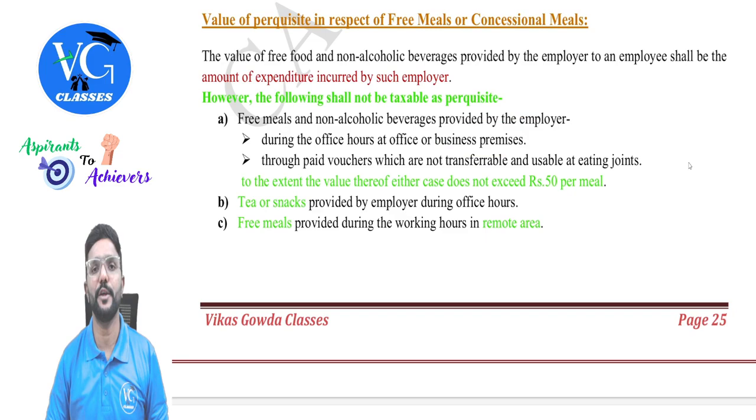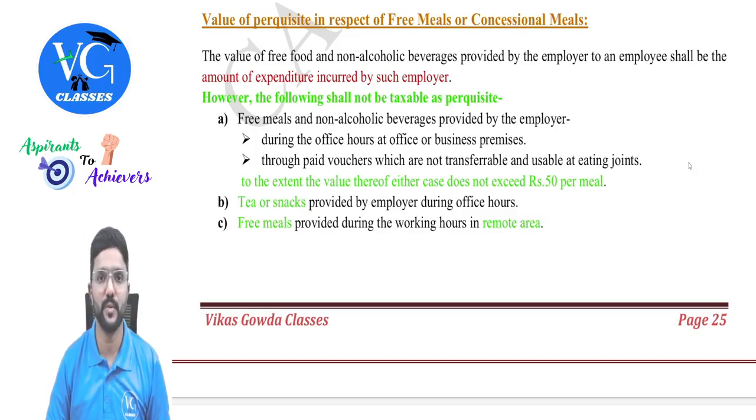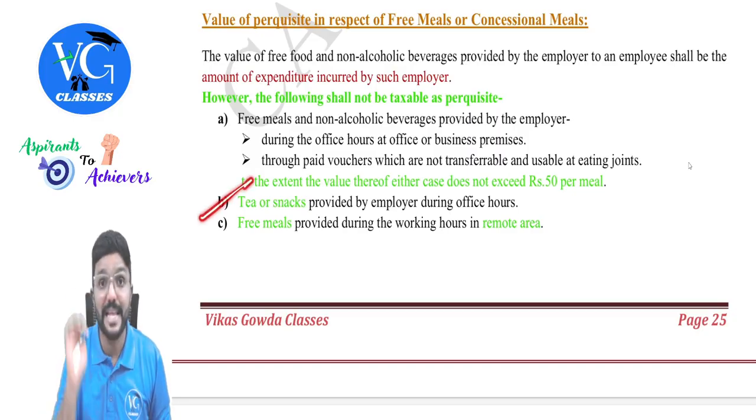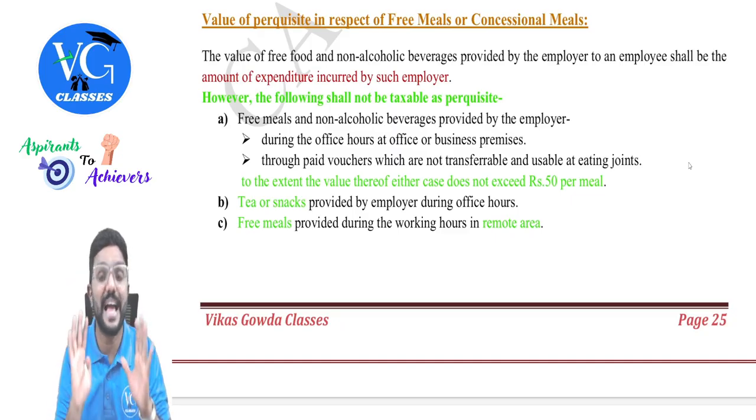Sir, what if it is more than 50 rupees? For example, assume the value of the meal is 75 rupees. Then 25 rupees would be taxable. Okay, sir. Then coming to tea and snacks.